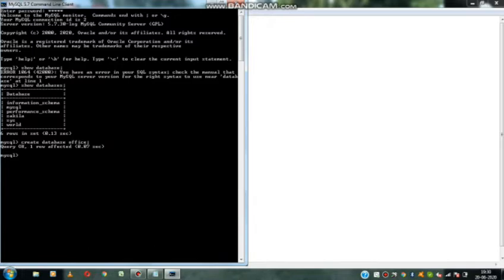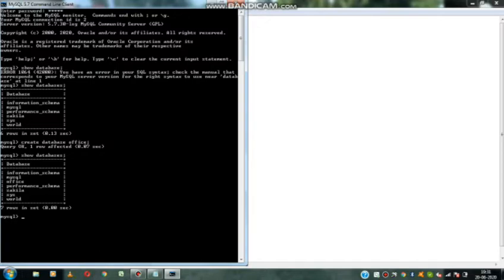Now what is it displaying? Query OK, one row affected. So our database is created. Again, if we give show databases, see, before that there was no office database. Now it is showing the office database. So whatever database we gave, the database is created.